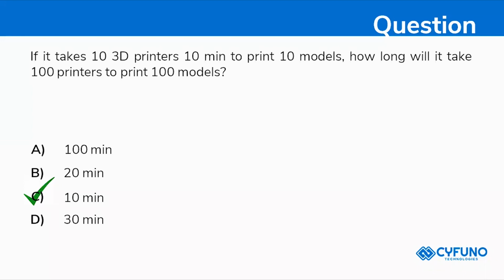So whatever number of printers are given, all the printers will be printing the models within 10 minutes, right?